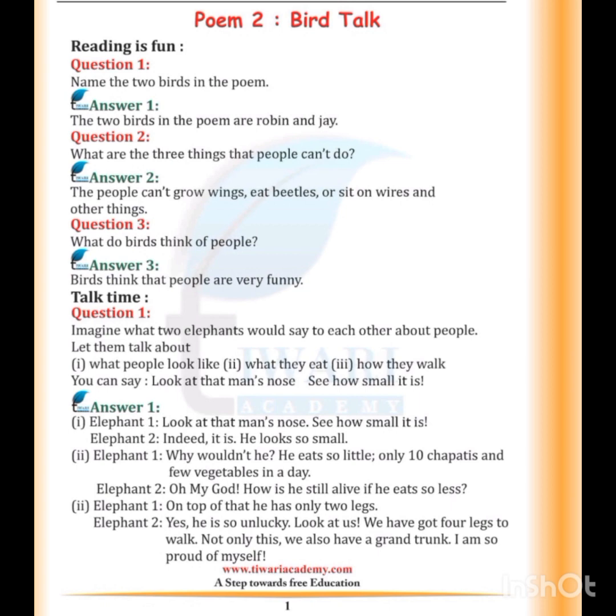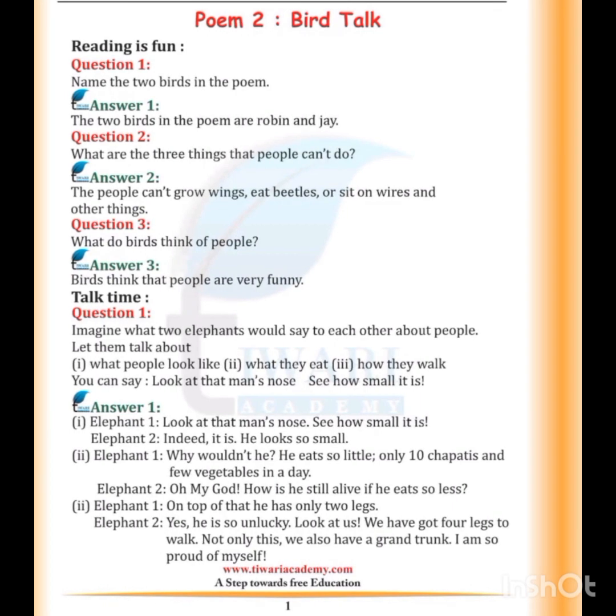He eats so little, only 10 chapatis and few vegetables in a day. Elephant 2: Oh my god, how is he still alive if he eats so less? Elephant 1: On top of that, he has only 2 legs. Elephant 2: Yes, he is so unlucky. Look at us. We have got 4 legs to walk. Not only this, we also have a grand trunk. I'm so proud of myself.